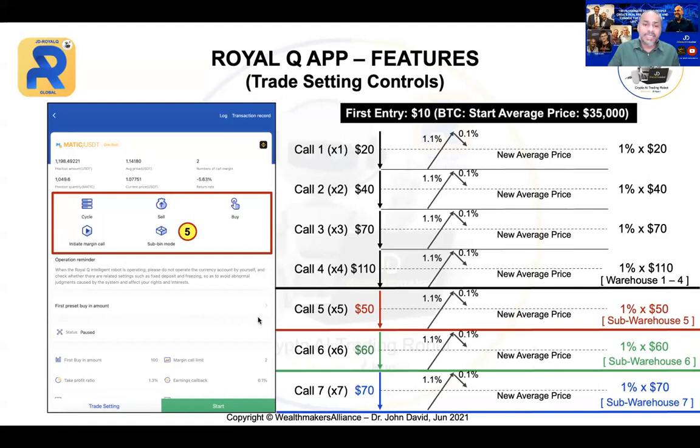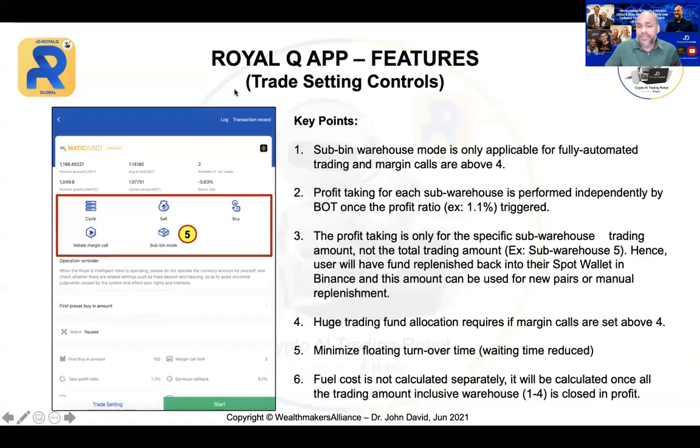But the thing is, please understand, these are the key points: sub-bin warehouse mode is only applicable for fully automated trading and margin calls above 4. Let me ask you something. What is our margin call? Only 2, right? Do we need to use this? We don't have to use this at all. Can you see that? We don't have to.